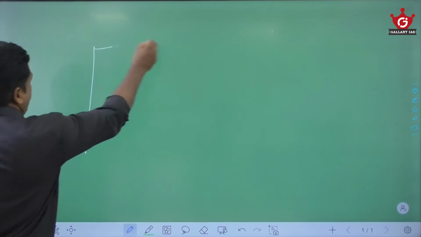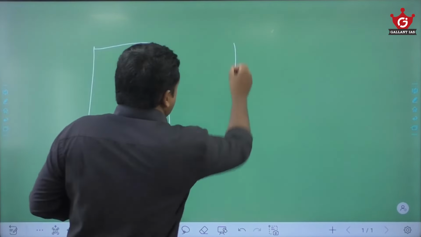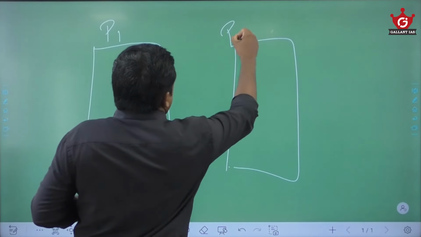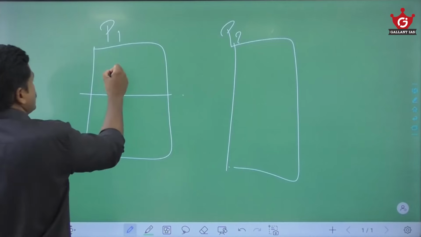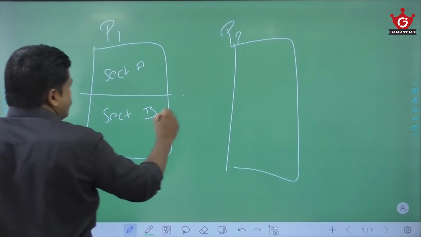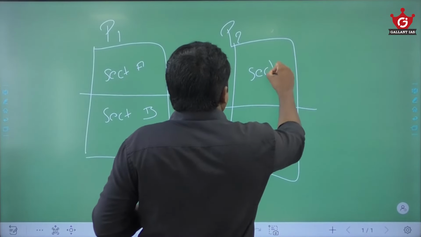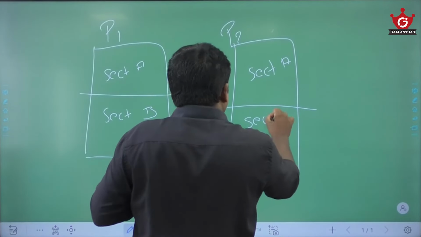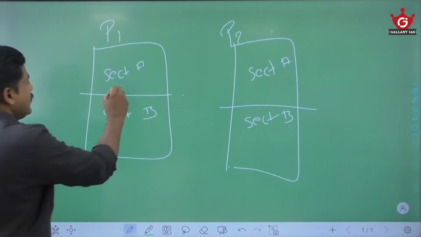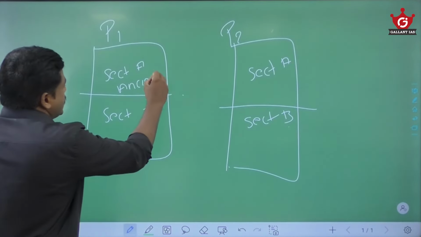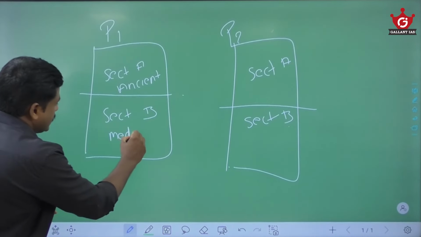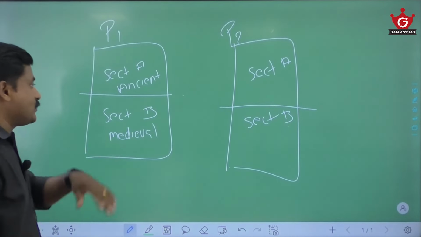See, here coming to our history optional, every optional we will have paper 1, we will have paper 2. Okay, there is paper 1, there is paper 2, and it will have 2 sections, section A and section B. Am I right? So here please try to understand, in paper 1 section A is ancient India, section B is medieval India.